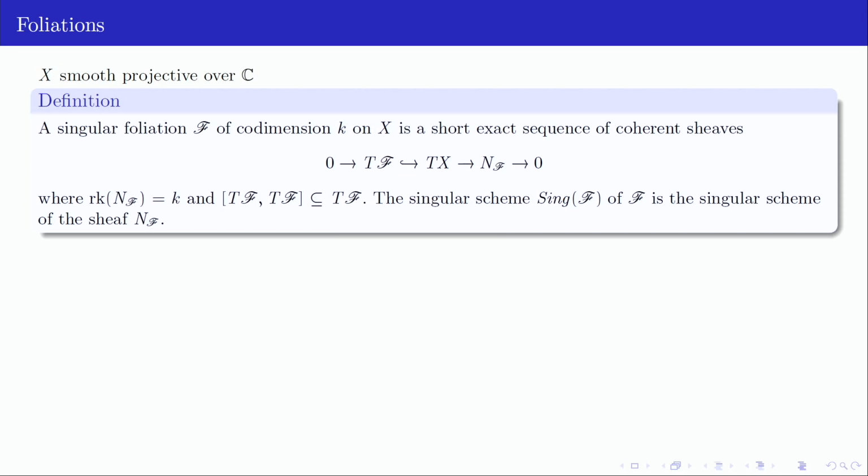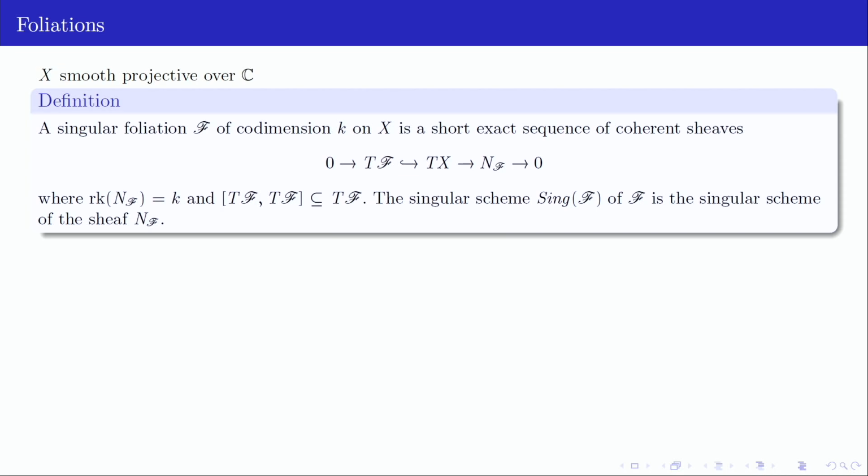Well, the singular scheme of a foliation is just the singular scheme of its normal sheaf, which is supported at the points where the normal sheaf fails to be locally free. So away from these singular points, we have a regular foliation, just like Joao just explained, right?